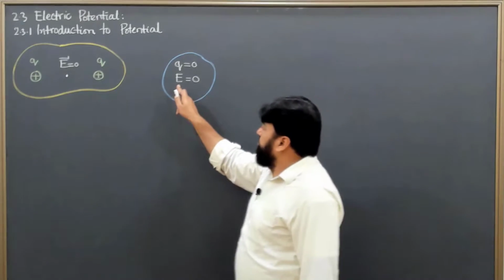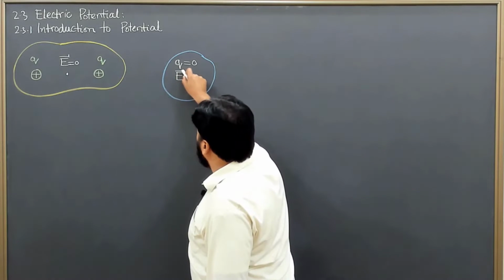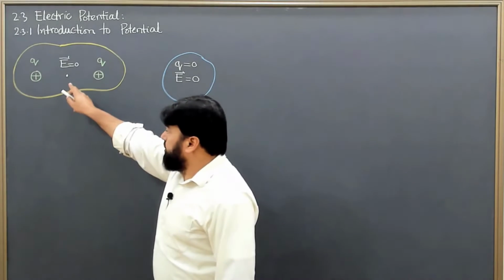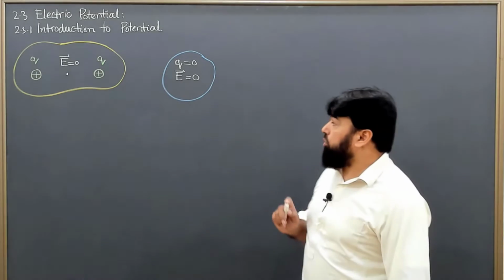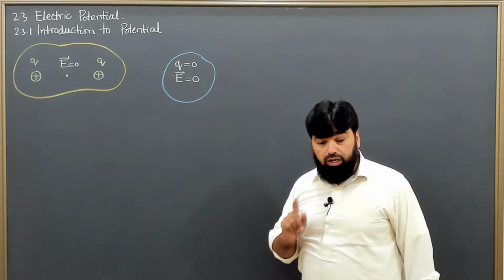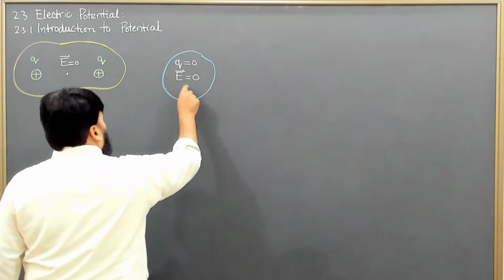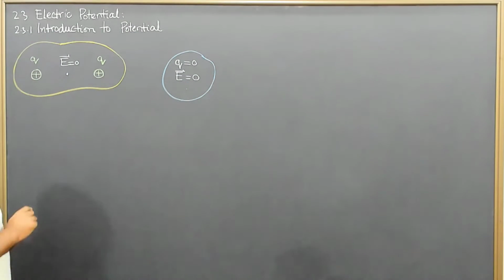Here the electric field is 0 because there are no source charges. Here there are source charges, but the electric field is still 0. We say that this is due to the source and this is due to the geometry.